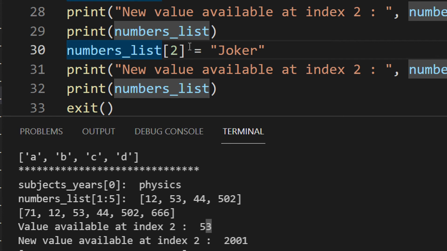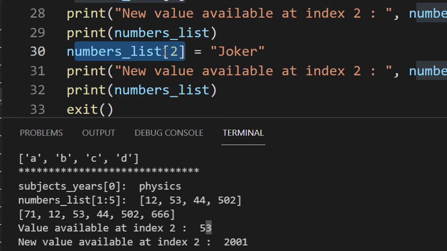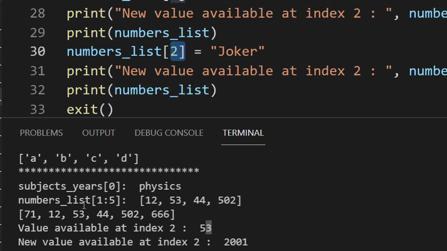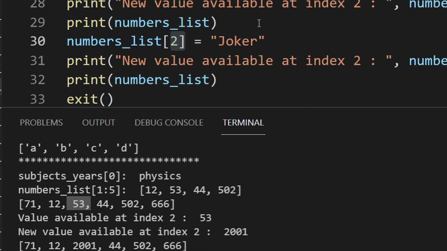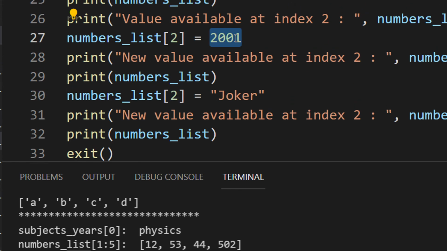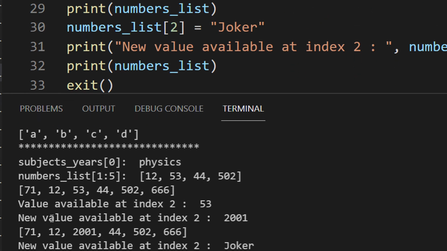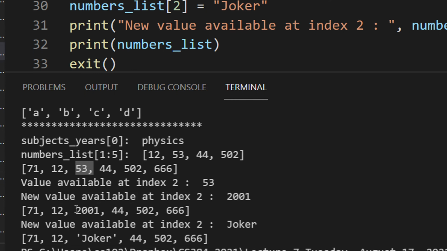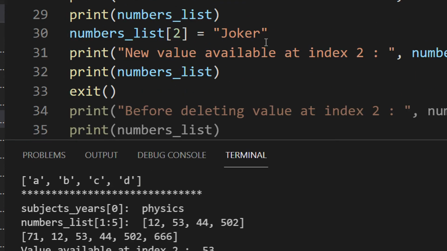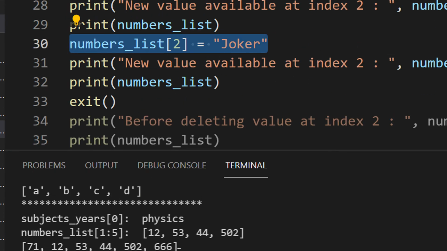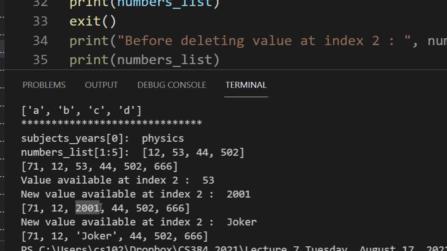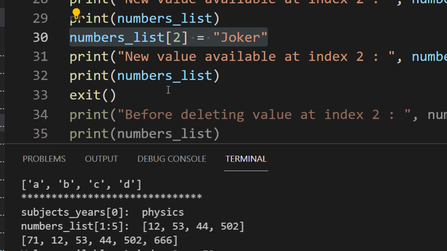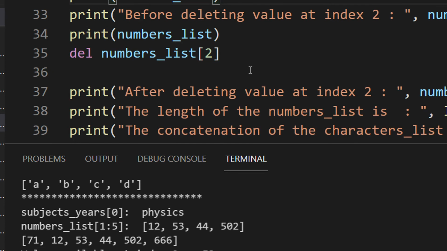Fine. So what I'm doing now is updating the list, right? How do you update a list? You write the name of the list and you just say the index. So number at 2 is 53. Now I'm replacing it with 2001, right? So you can see the new number at index 2 is 2001. When I display, you can see 53 is overwritten by 2001. I can even replace it with a string. The string is joker. You can see now 2001 is replaced by a joker. Fine, so very easy. We have already seen this.